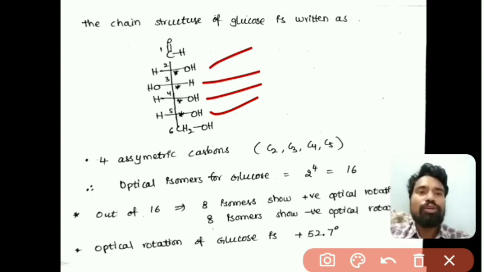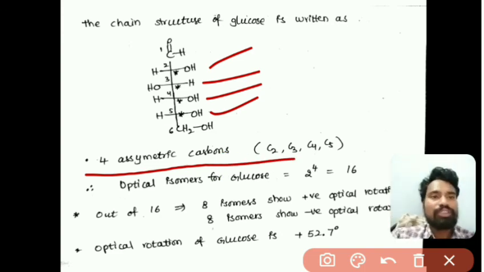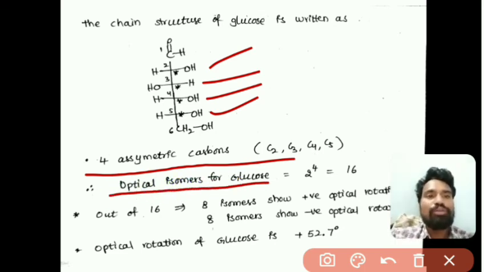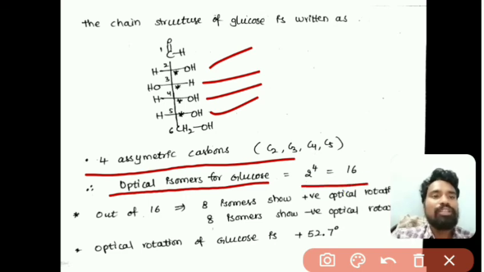So glucose has 4 asymmetric carbons, that is C2, C3, C4, C5, and we can calculate the possible optical isomers for glucose, that is 2 to the power of n, so 2 to the power of 4 equals 16, right. Out of 16 optical isomers, 8 isomers show positive rotation and another 8 show negative optical rotation, right.